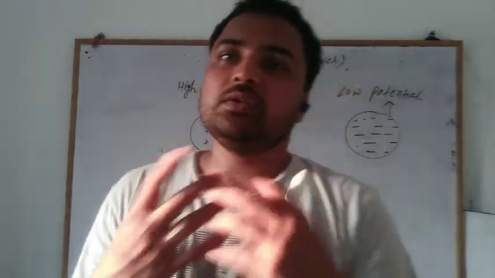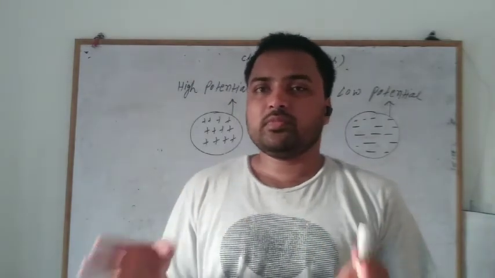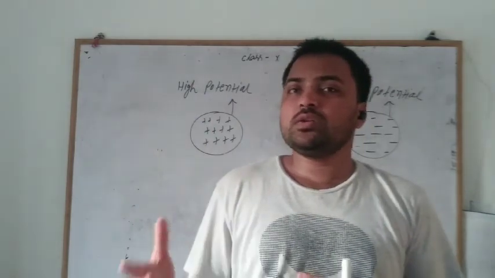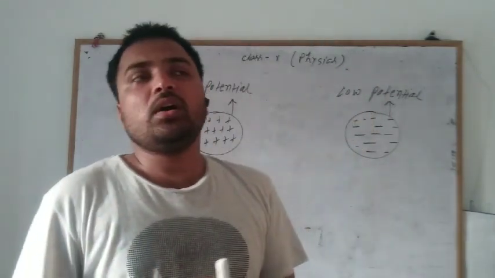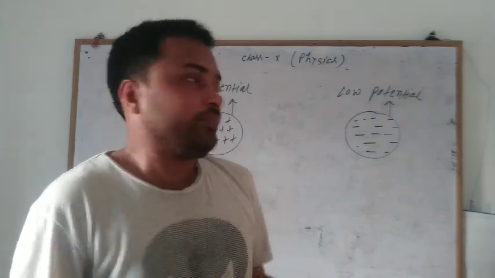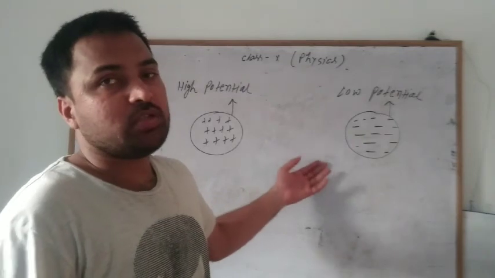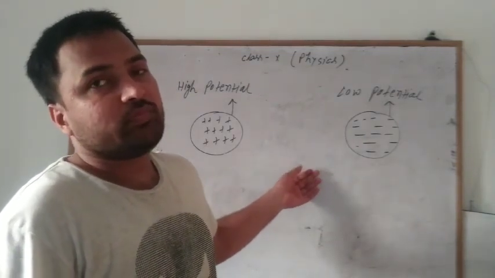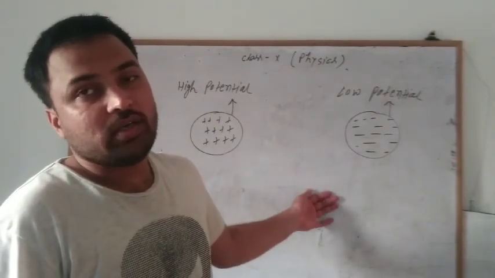So when we discuss electric current, at that time it is necessary to consider the high potential body and the low potential body, and further we will see how the charge will move.